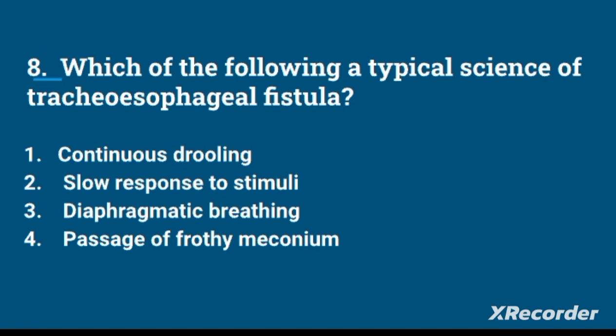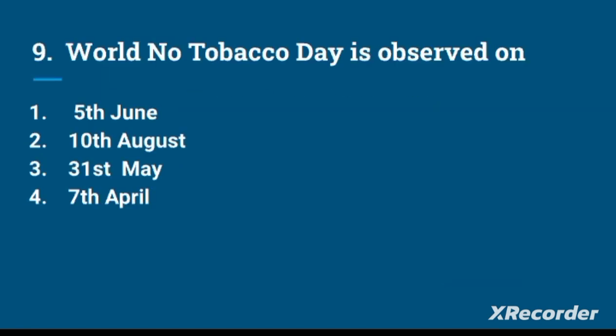Which of the following is a typical sign of tracheoesophageal fistula? Continuous drooling, slow response to stimuli, diaphragmatic breathing, passage of frothy meconium. In esophageal fistula, there will be a connection between the internal organs. So, the food will not be passed into the stomach. So, there will be continuous drooling. The answer is continuous drooling.